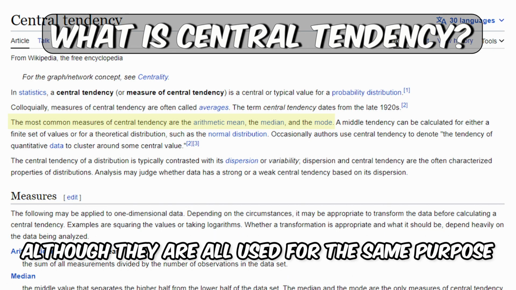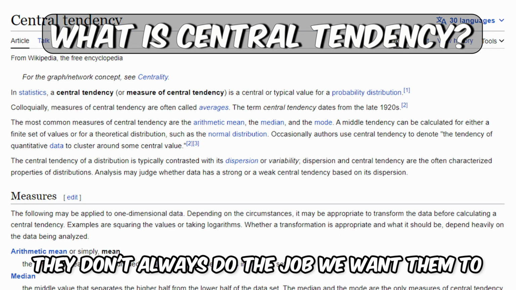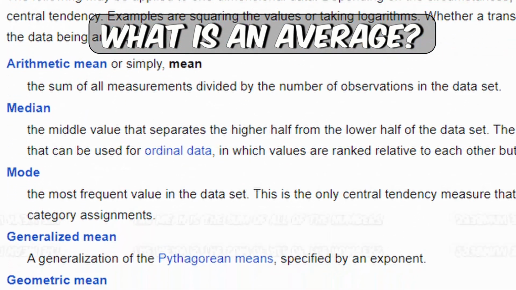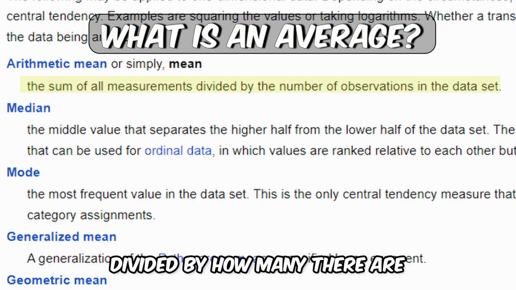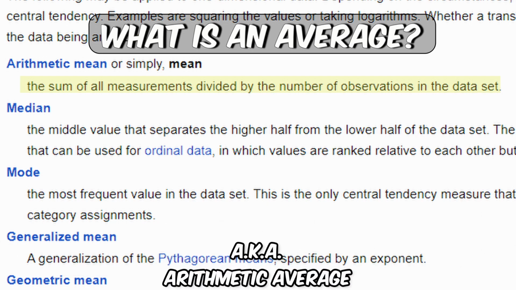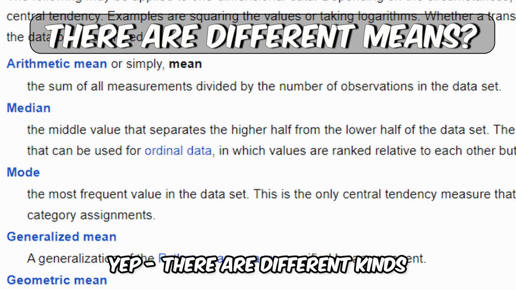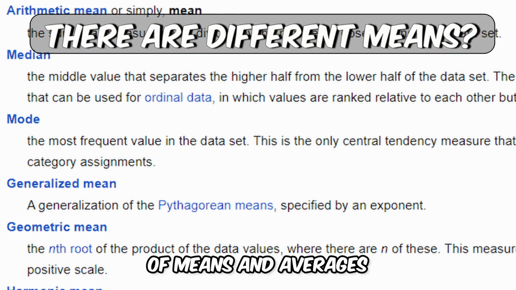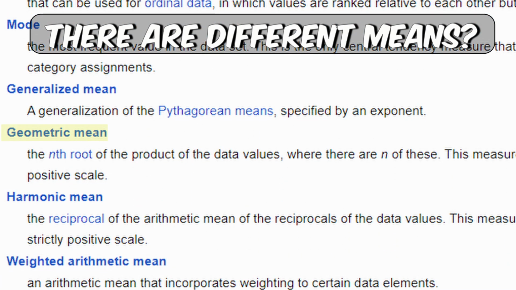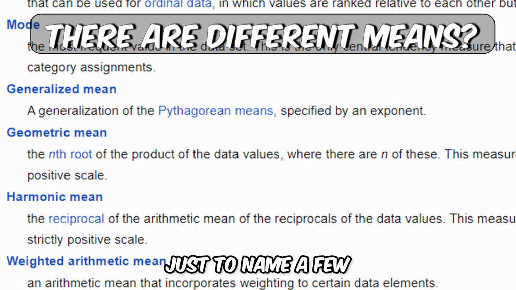And although they're all used for the same purpose, they don't always do the job we want them to. The mean is the sum of all the numbers, divided by how many there are. It's also called the arithmetic average, arithmetic mean, but average or mean for short. Yep, there are different kinds of means and averages. There are weighted means, geometric means, and harmonic means, just to name a few.